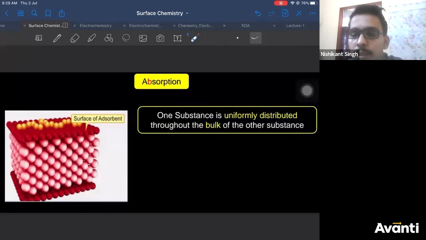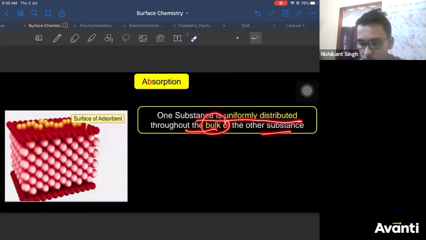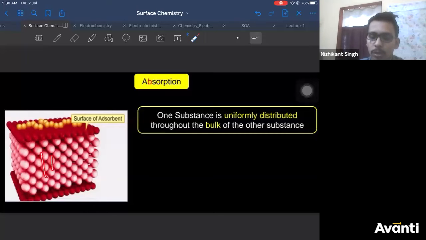That's a good example. This is the example of absorption, where one substance is uniformly distributed throughout the whole body of another substance.